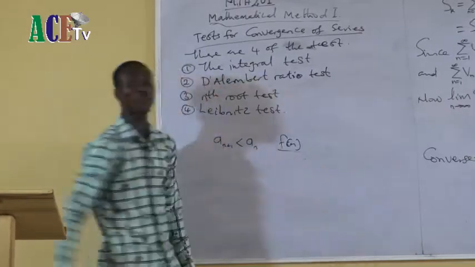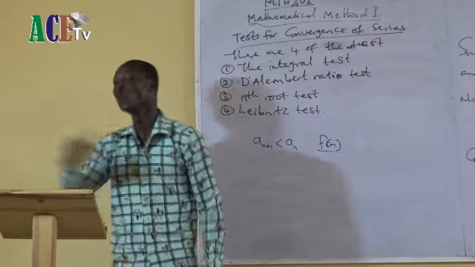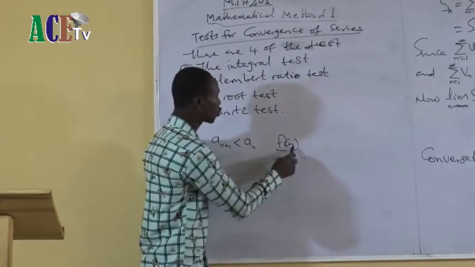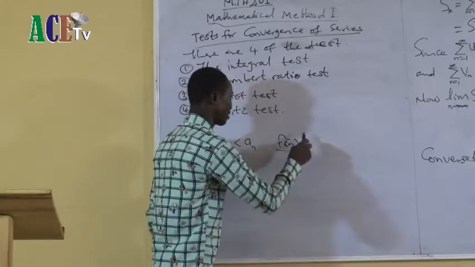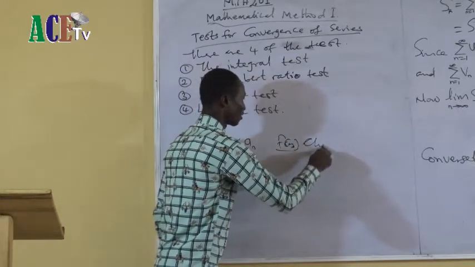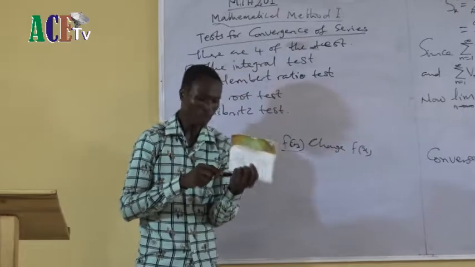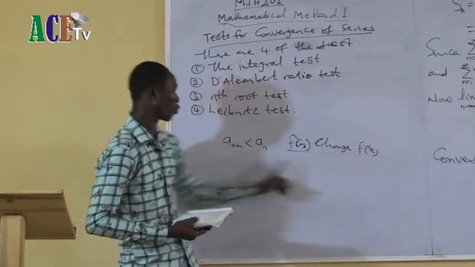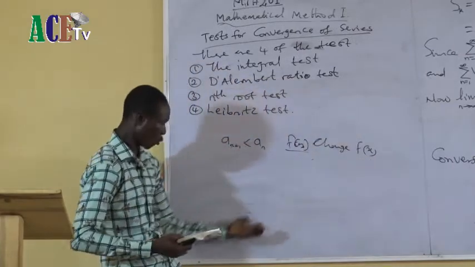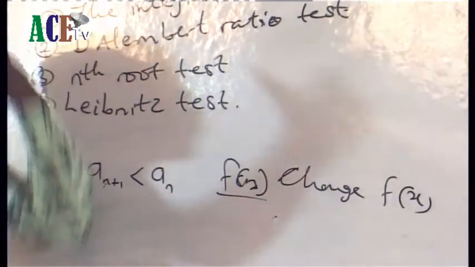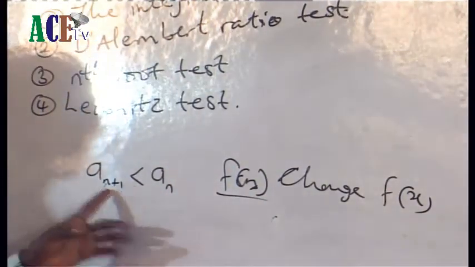So if I want to use the integral test, I can change this function to f of x. At the point I change my function of n to f of x, I will not take the sum of my n from 1 to infinity, or from 1 to n for convenience.